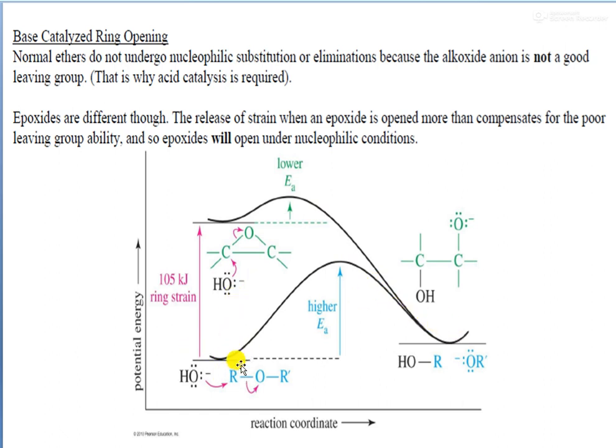While in the case of ether, there is no ring strain and the activation energy is very high here for the transition state structure, and therefore there will be a little bit of lag, or some extra energy will be needed to overcome this activation energy barrier to convert to the product state. So this is the energy profile diagram comparing an epoxide and an ether reaction.